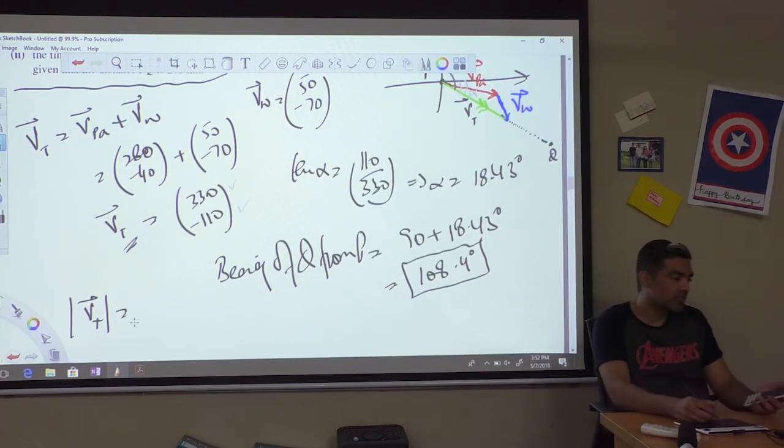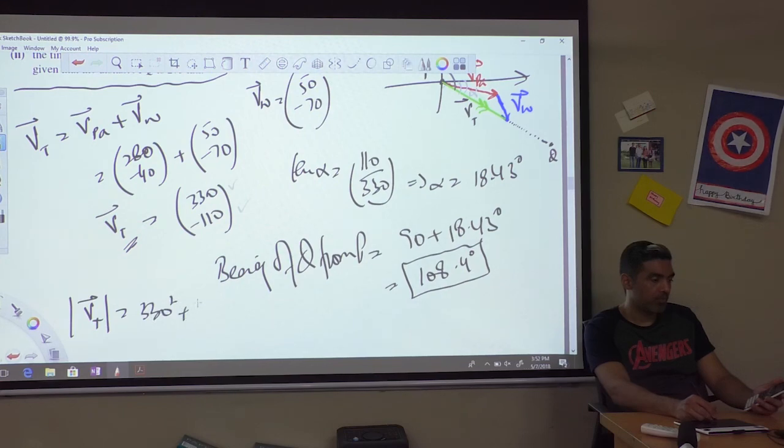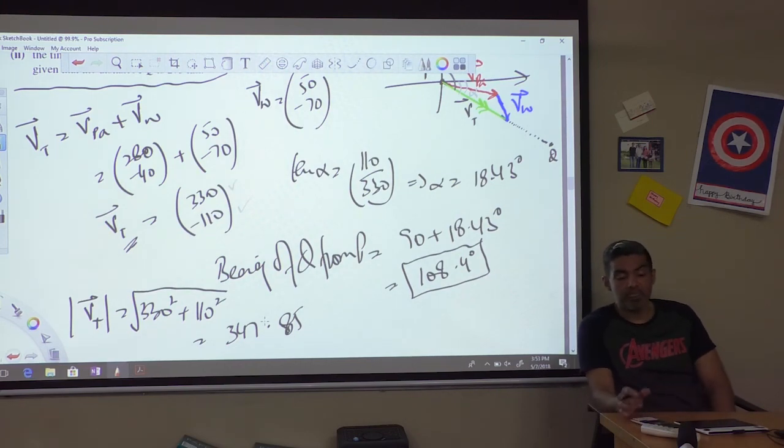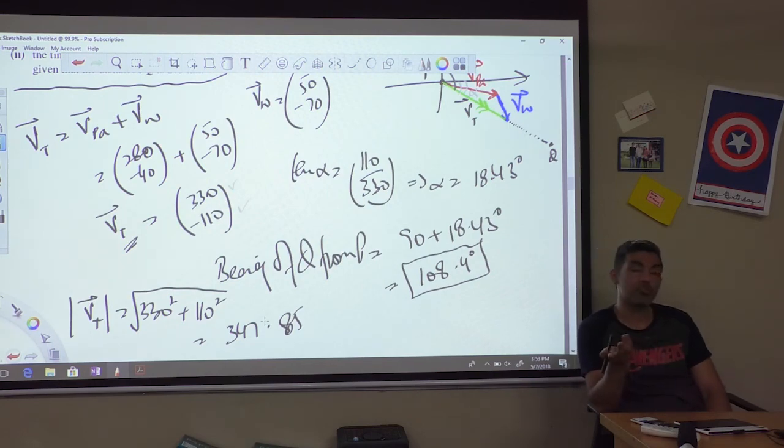So from the vector I can find the true velocity magnitude, which is the root of 330 squared plus 110 squared. That's 347.85 something, but this is a good enough number of significant figures. Guys, try to take intermediate answers to at least 4 to 5 significant figures, because your final answer is to be given to 3 significant figures. It's always good to take intermediate values to more than 3 significant figures, because otherwise you will get rounding error at the end.